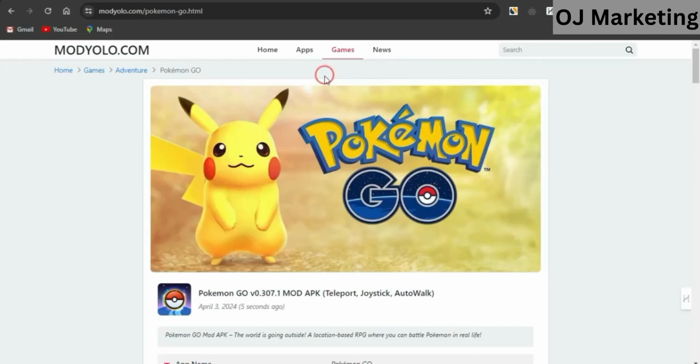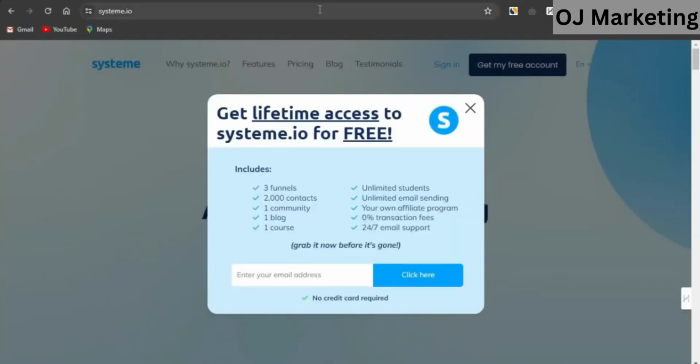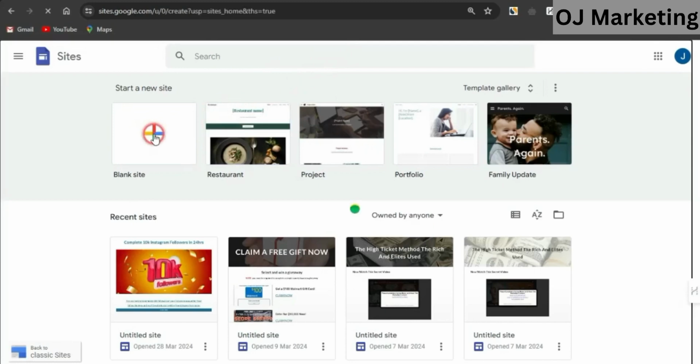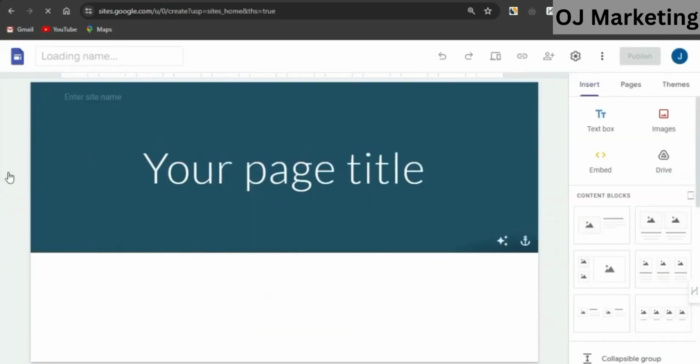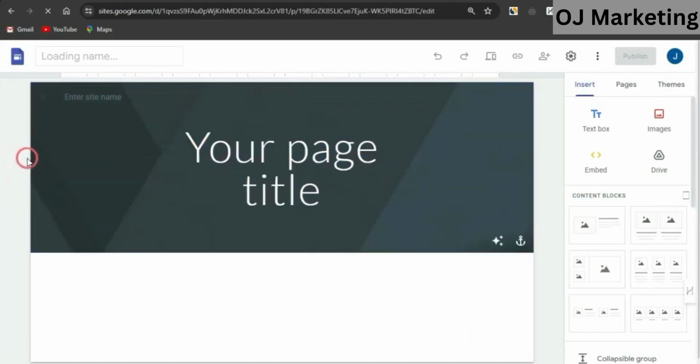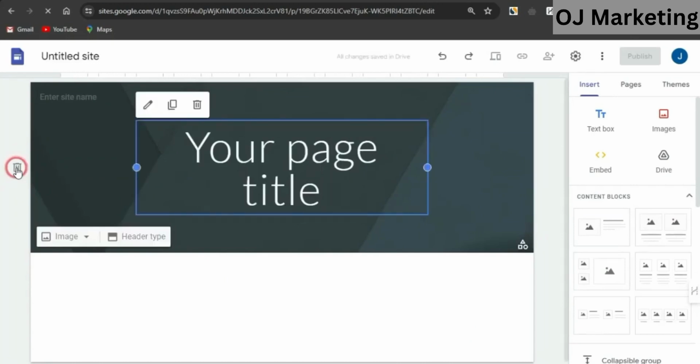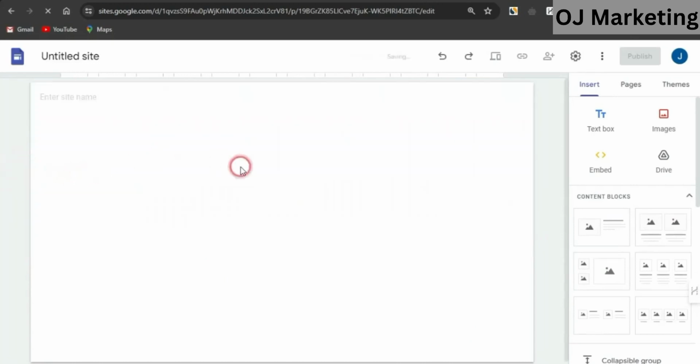After getting to this page, you may want to go on to creating a simple landing page for this particular game right now. You can utilize platforms like maybe Linktree, System.io, but what I'm going to be using for today's video is this platform right here called Google Site. Now, once on Google Site, you want to click on this plus icon to create a blank site. Now, it's going to take you to a blank page where I'm just going to come onto this section. You want to hover around this section, a delete icon will be shown to you in a matter of some seconds. And I'm just going to delete this section.